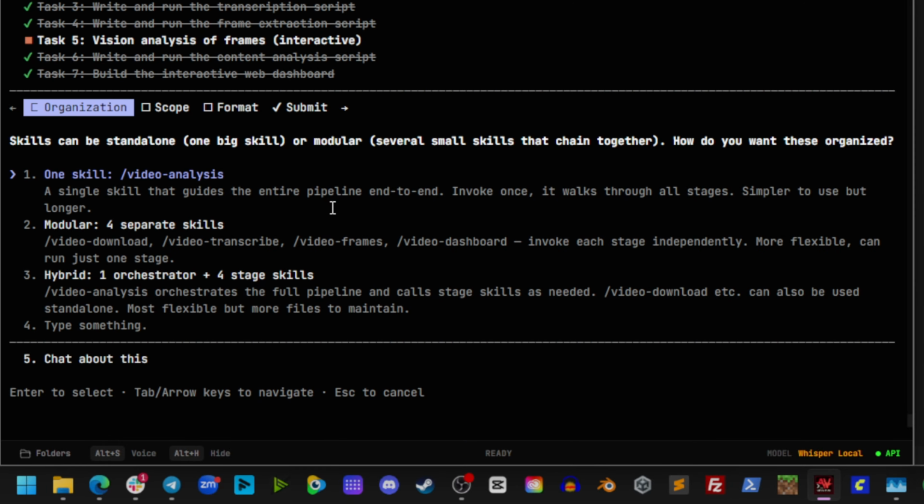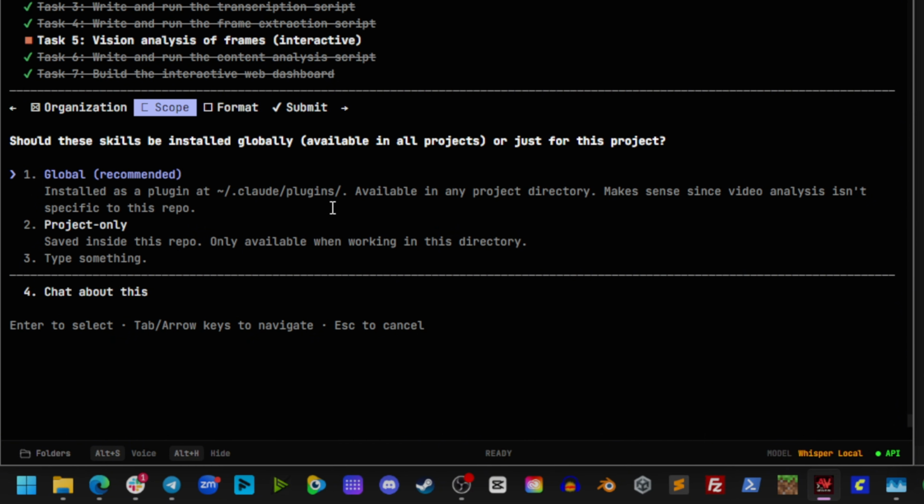Skills can be standalone, one big skill, or modular, several small skills that can chain together. How do we want these organized? I think we should probably have one hybrid, one orchestrator with four stage skills, but I think it might be nice to just make them modular so we can be more flexible and we can call those in on different projects even if we don't need all of them. So let's do modular. And should they be installed globally for all projects or just for this project?